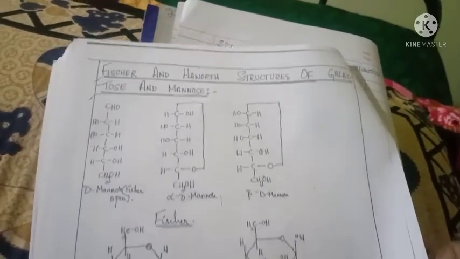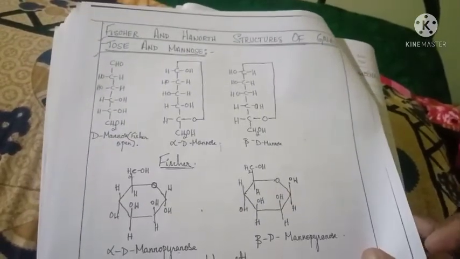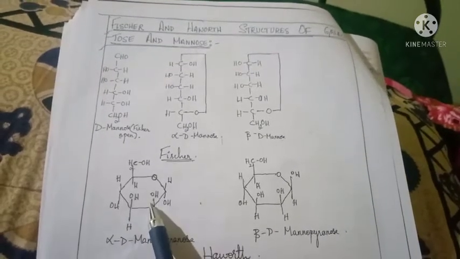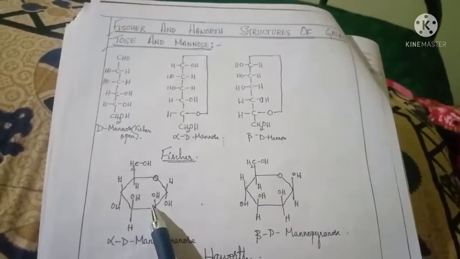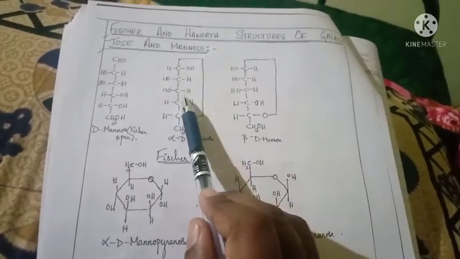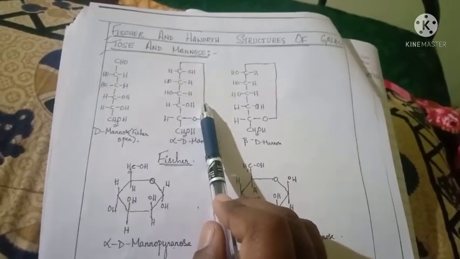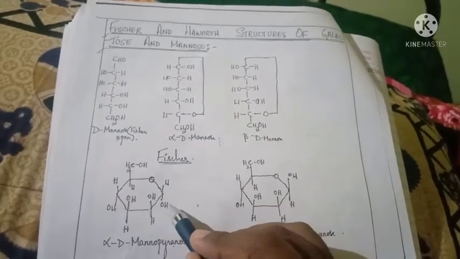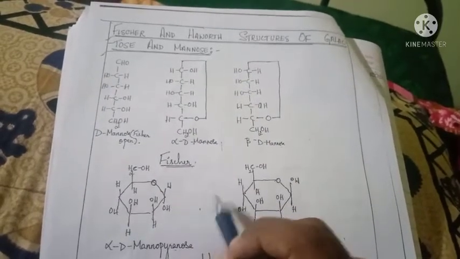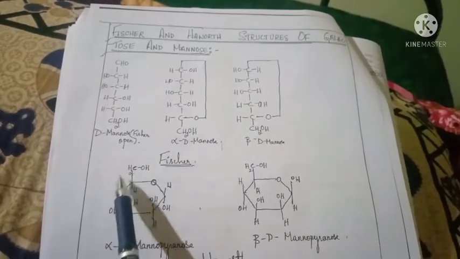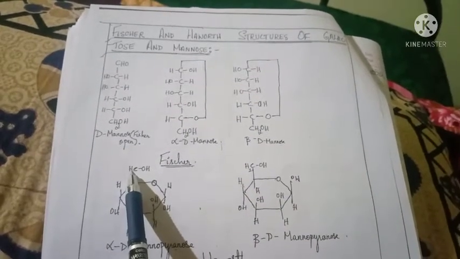Okay, next the Haworth structure of mannose. This is a pyranose ring, we know that. Then you have to write which atoms are present on the right side. That atom should be written below the plane, and the last CH2OH should always be above the plane.